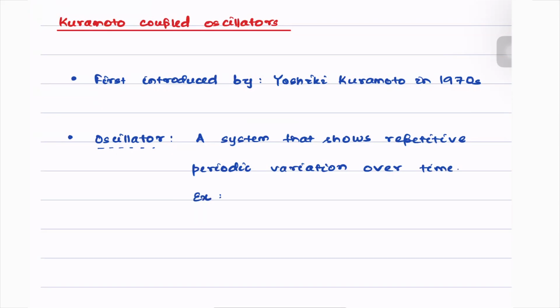Some examples would be a pendulum, an LC circuit, a quartz crystal, etc. So what is a Kuramoto oscillator?